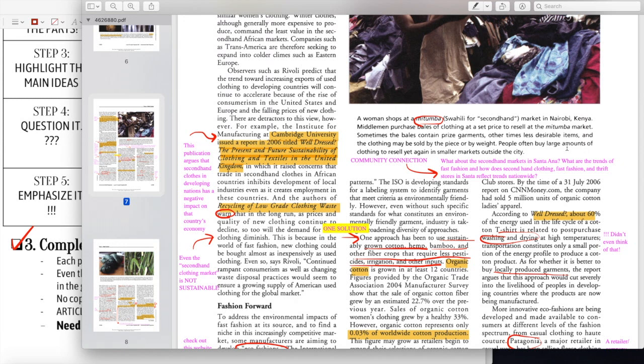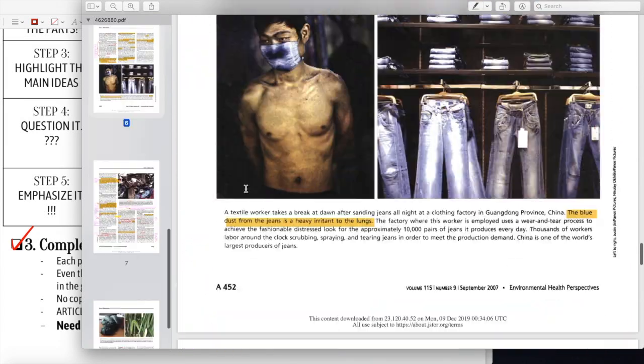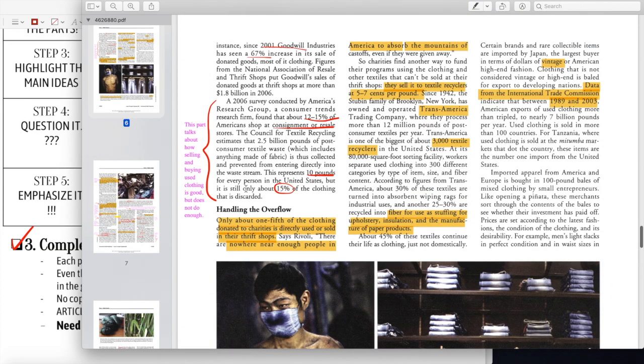You must have your own annotations. We are not copying each other's because everyone has their own brains. So if you have 3 people in the group, you may not have the exact same annotations, since you will all annotate differently because you have 3 different minds. All right, so let's move on.